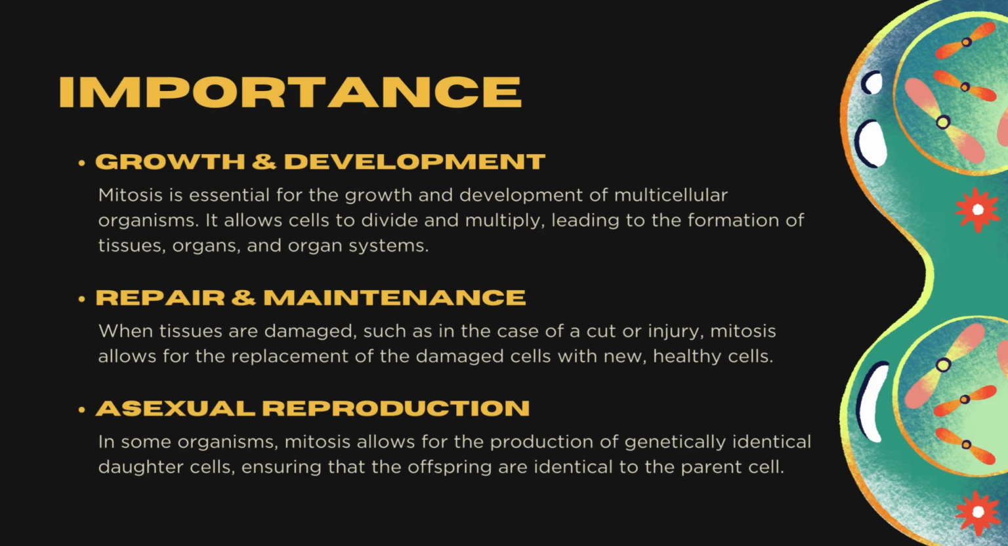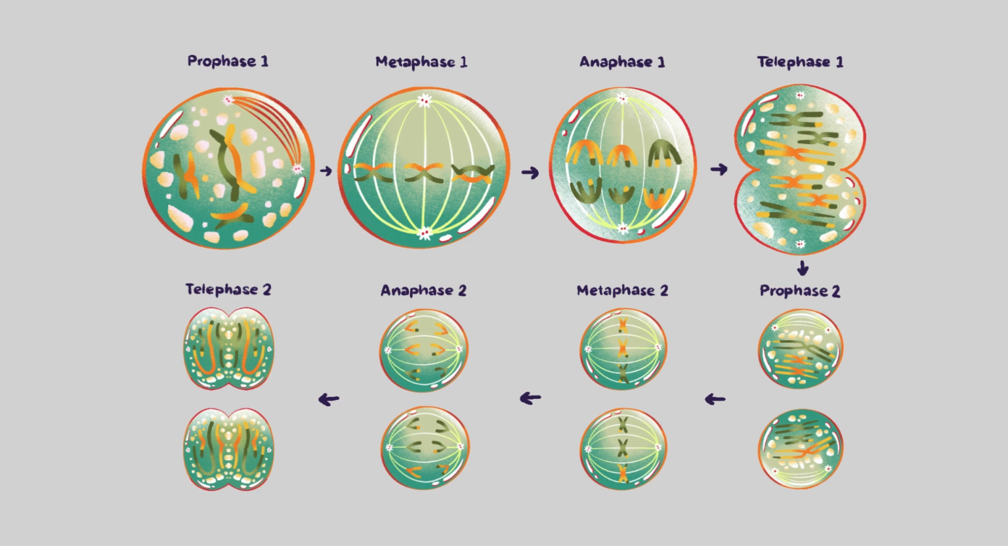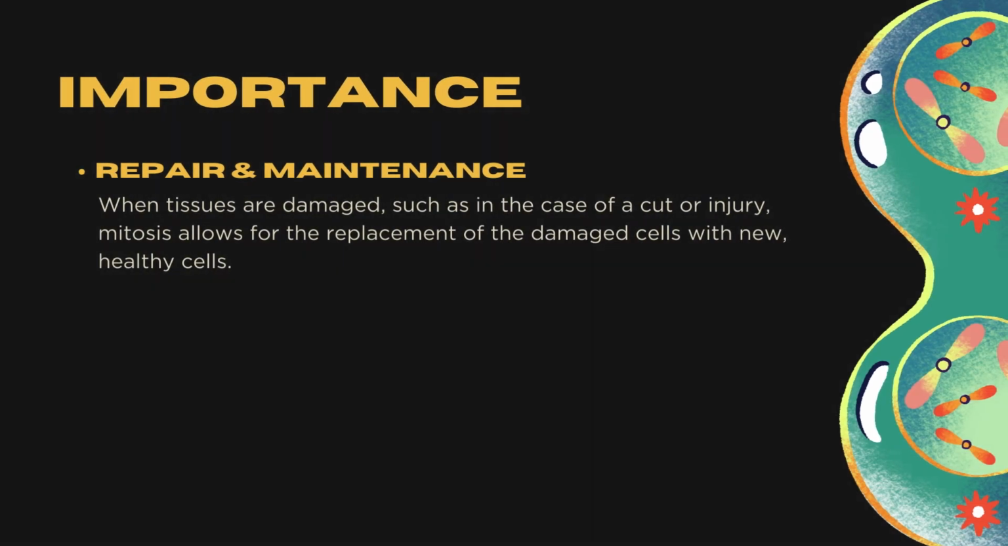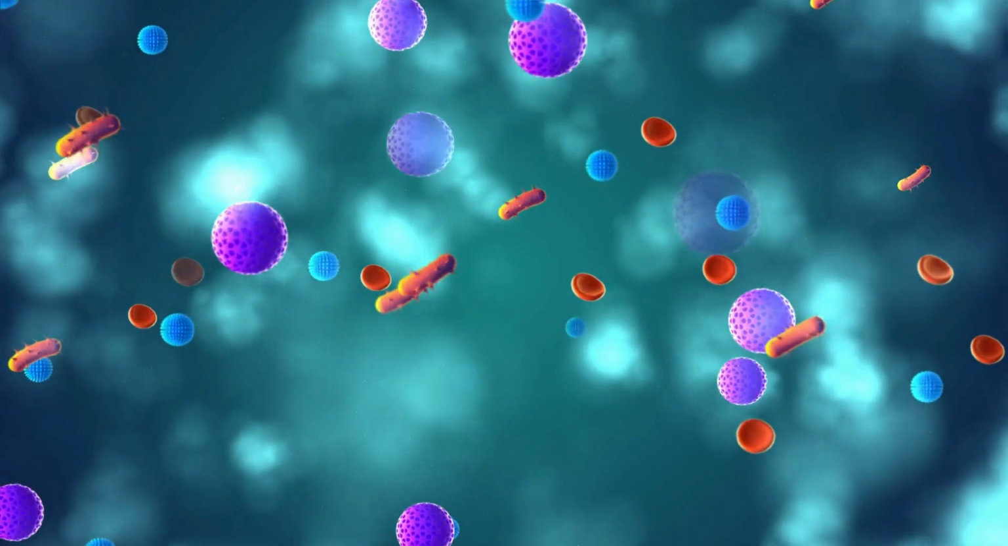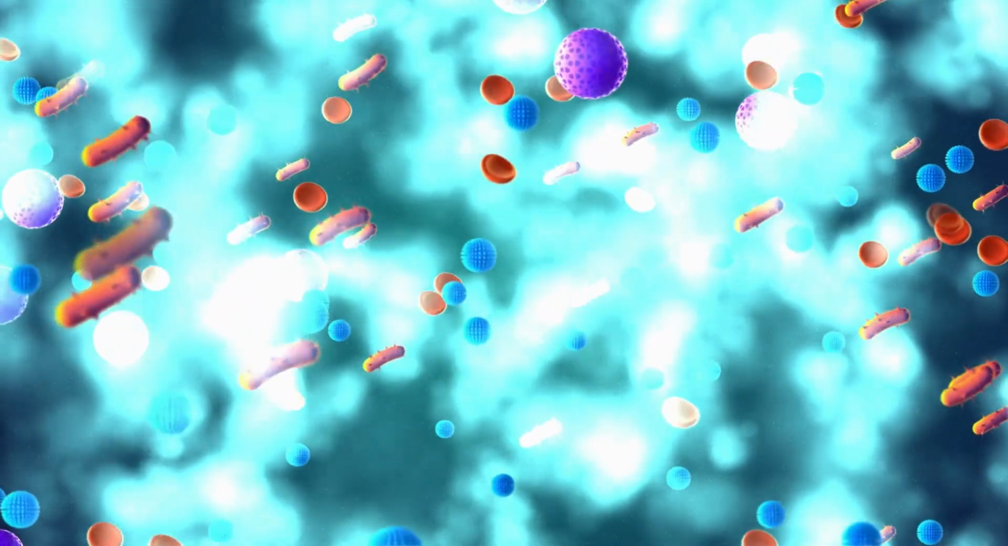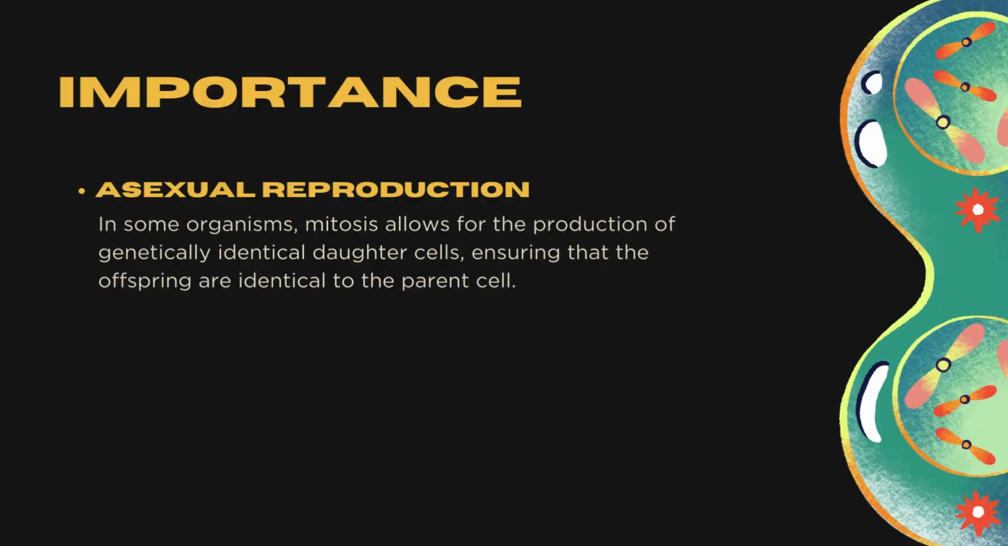Importance. Growth and development. Mitosis is essential for the growth and development of multicellular organisms. It allows cells to divide and multiply, leading to the formation of tissues, organs, and organ systems. Repair and maintenance. When tissues are damaged, such as in the case of a cut or injury, mitosis allows for the replacement of the damaged cells with new, healthy cells. Asexual reproduction. In some organisms, mitosis allows for the production of genetically identical daughter cells, ensuring that the offspring are identical to the parent cell.